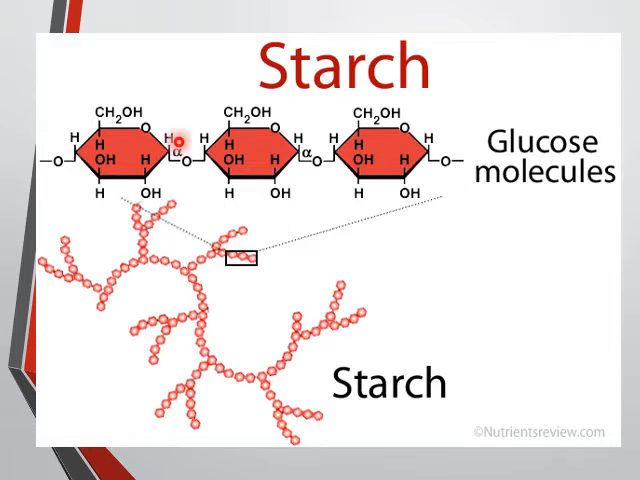So this is the structure of starch. This is glucose, glucose, glucose, and the linkage is an alpha glycosidic bond. Here you can see the linkage of starch, with only one type of monomer, glucose. So this is known as a homopolysaccharide and the linkage is known as alpha 1,4 glycosidic linkage.